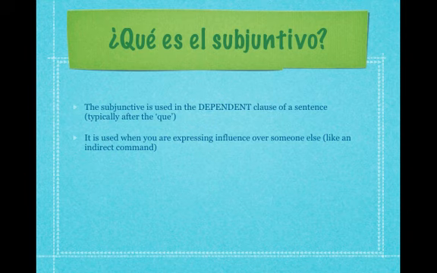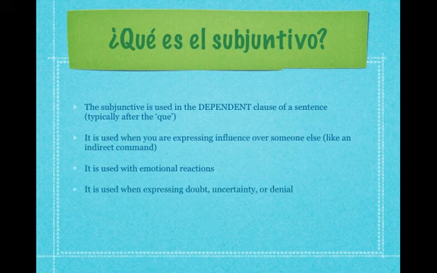It is used when you're expressing influence over someone else, like an indirect command. So if you're trying to get your brother to clean your room, the clean your room part would be in the subjunctive. It's used with emotional reactions. So if you're really excited that your cousin's coming to see you this weekend, the fact that your cousin is coming to see you this weekend would be used with the subjunctive.